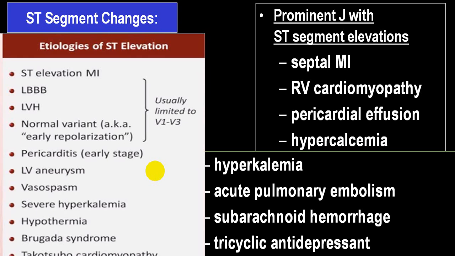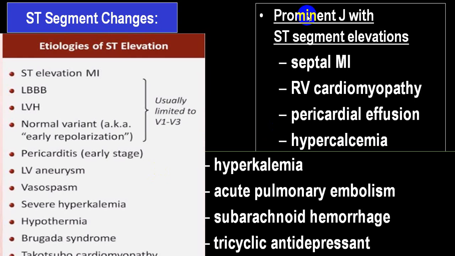In hypothermia there will be J point elevation with Osborn wave. In Brugada syndrome, ST elevation will be there with a curved, downsloping ST segment, seen again in V1, V2. And in Takotsubo, or stress cardiomyopathy, you will have ST elevation in the chest leads.